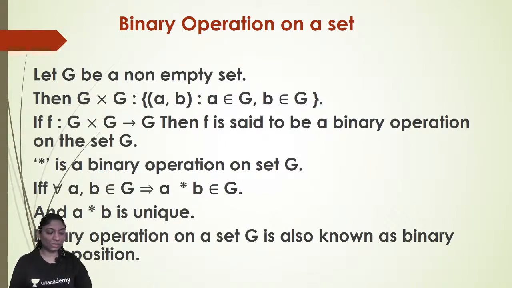Here we will see that if star is a binary operation on the set G, then A star B is unique. We can see that A star B is unique. A binary operation on a set G is known as a binary composition.